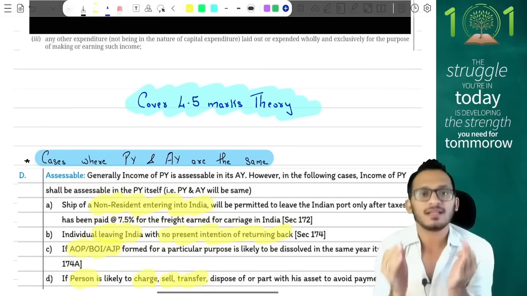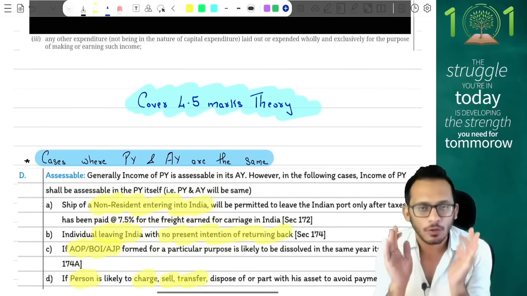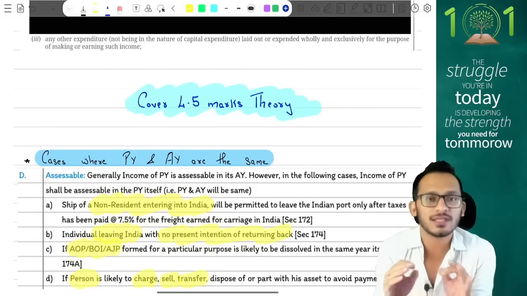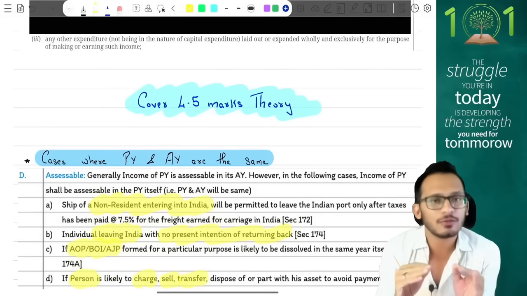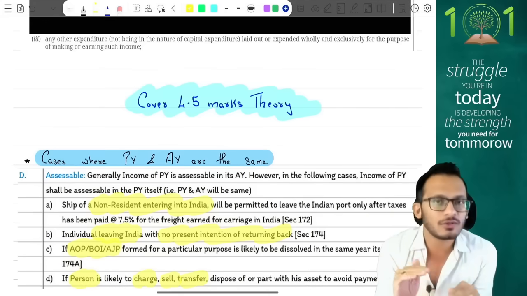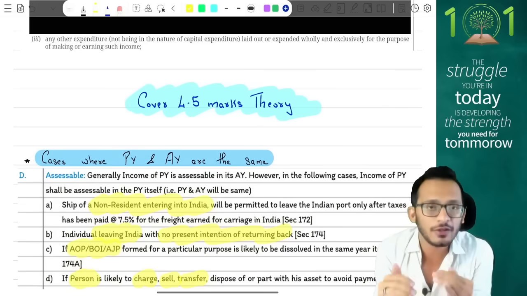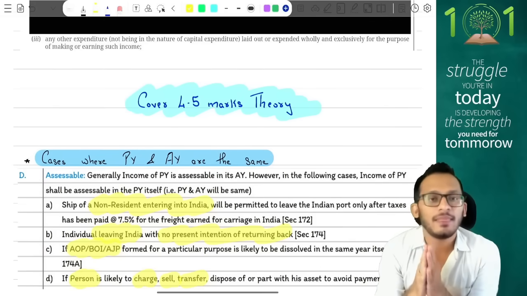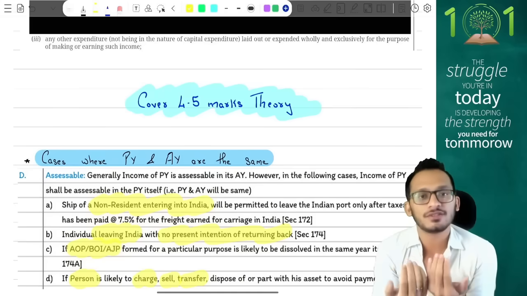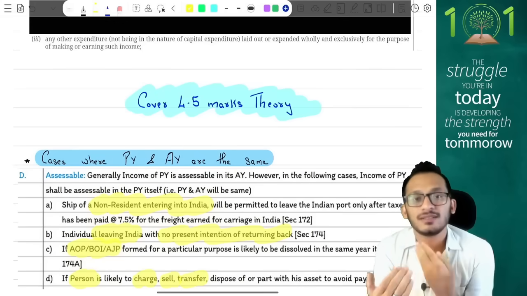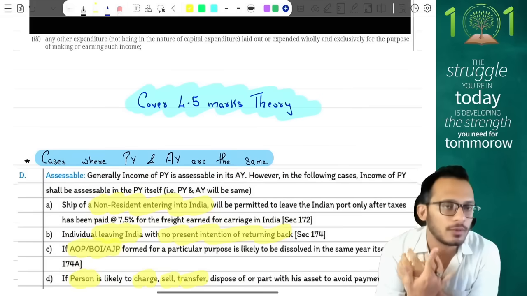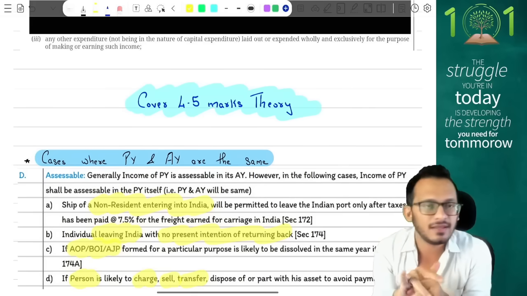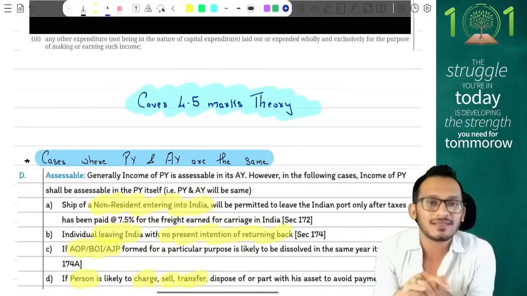So please start this paper with a positive mindset. Open up the paper, look at all those questions which you are confident upon, take those questions, complete it off. Both in DT, both in IDT. After you complete those questions, take up the balance questions where you are facing challenges, and then decide where you can score a little bit additional mark with the attempts you have, with the steps you can create, and you can score more marks.